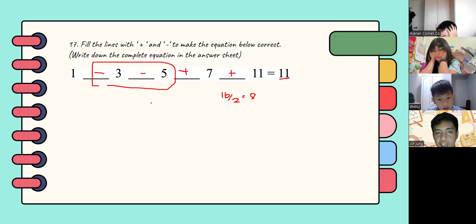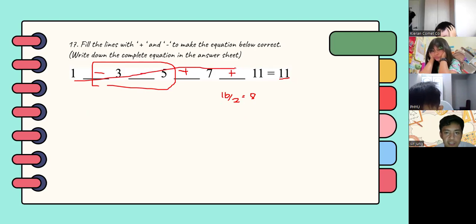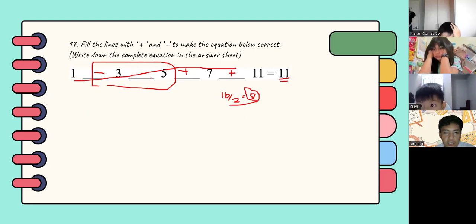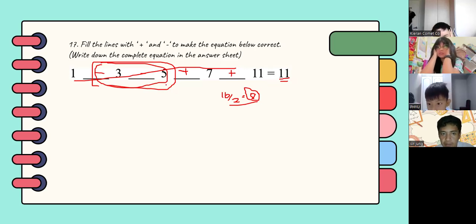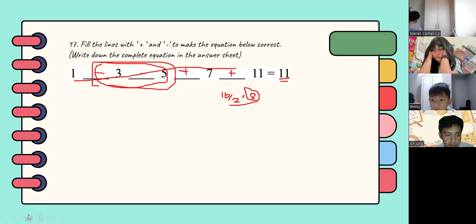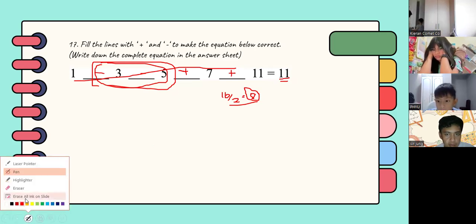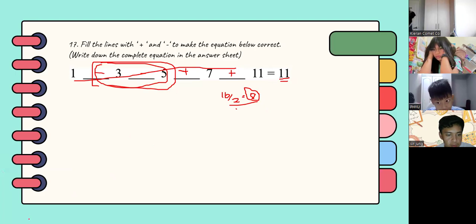Yes, that's just like how Miss Rayla said earlier. You add them all together, subtract 11, and then divide by 2, and you will arrive at 8. So you find numbers that would give you 8. You put the minus on those, and on the others we use plus. Yes, that's correct.